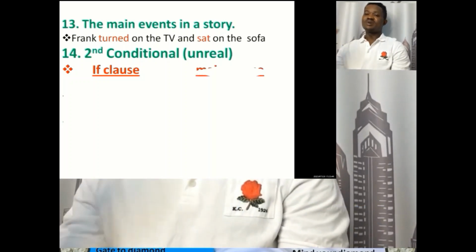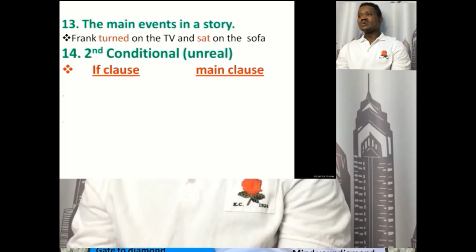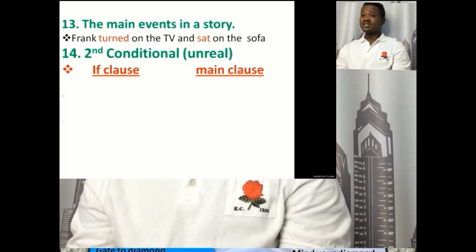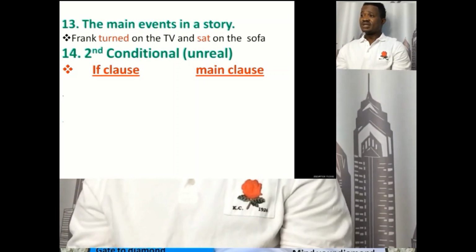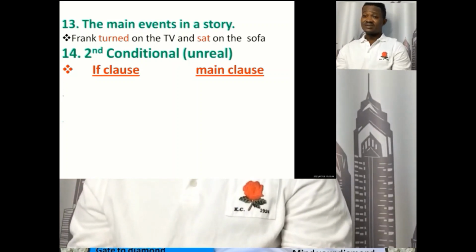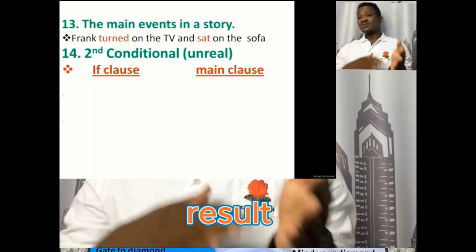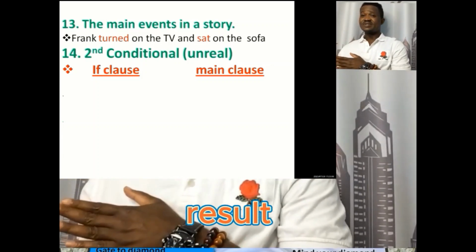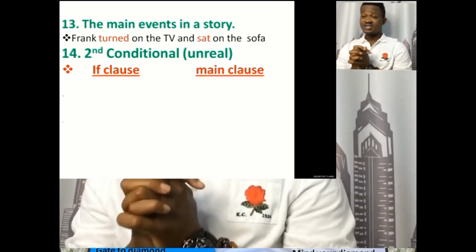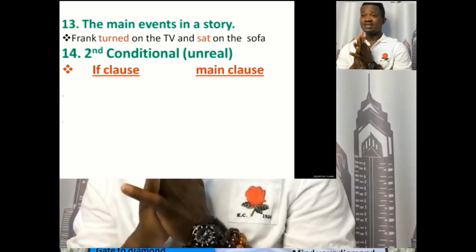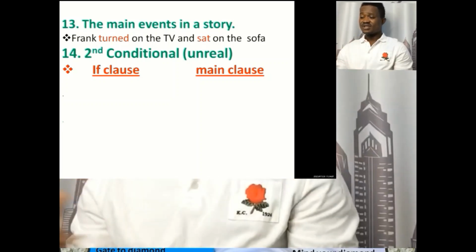Then here we're talking about the main clause. When we are talking about the second conditional, we have to know the if clause and the main clause. This is very important. In the main clause, we also see the result, because the main clause is the one that has the result. So let's see the formula for the second conditional, for an imaginary, hypothetical situation.